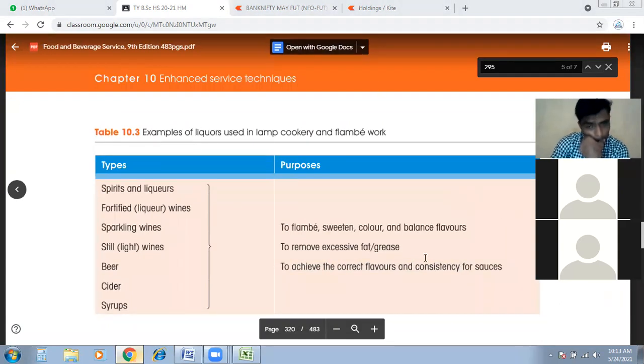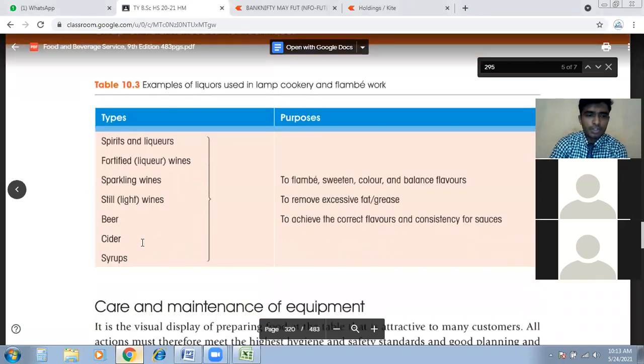Understand now? Yes, sir. Okay, so these are the spirits. What spirits do we use normally? Can you repeat, Mehul or Akshada?